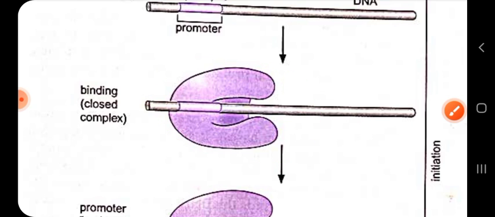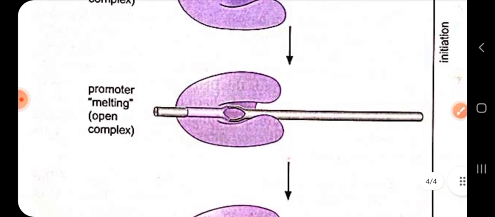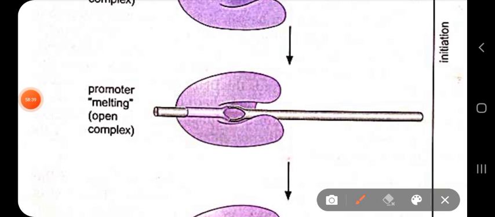Next, the RNA polymerase undergoes another modification so that it can more firmly bind with the DNA. And another thing is that it allows the binding of the elongation factors, which will elongate the transcription process, which will elongate the RNA synthesis.